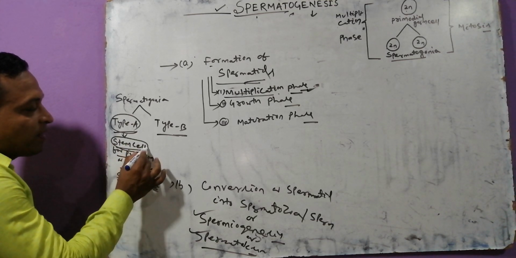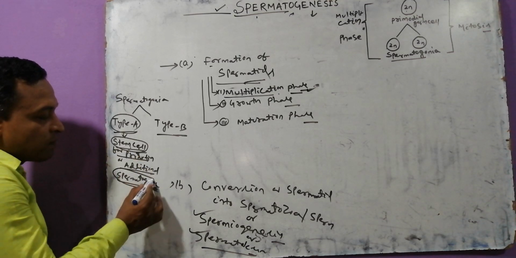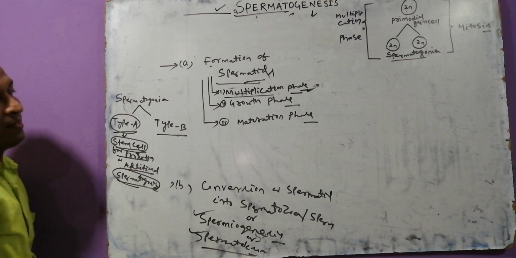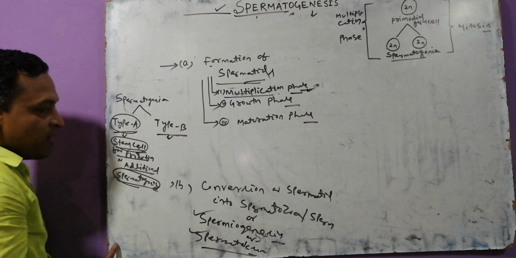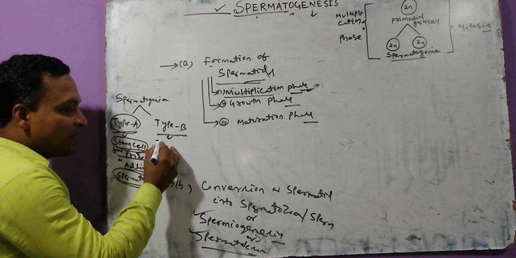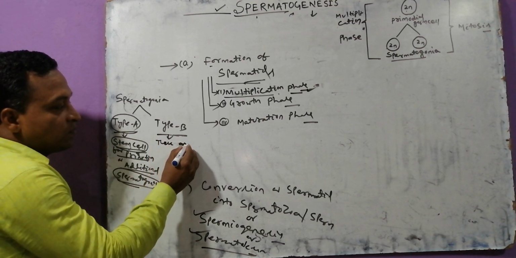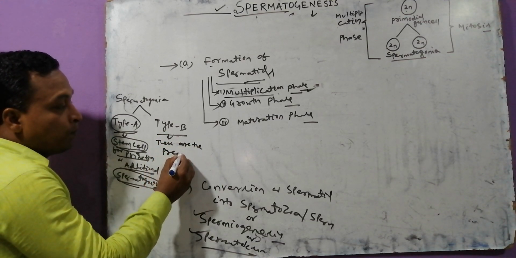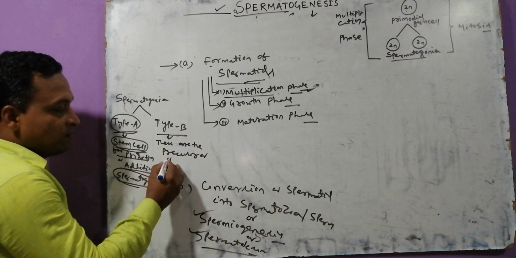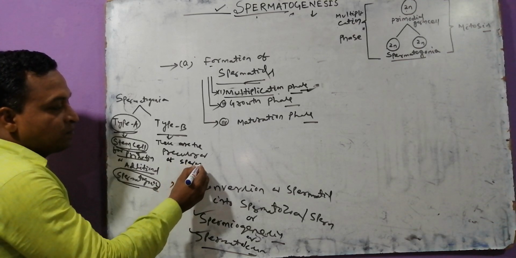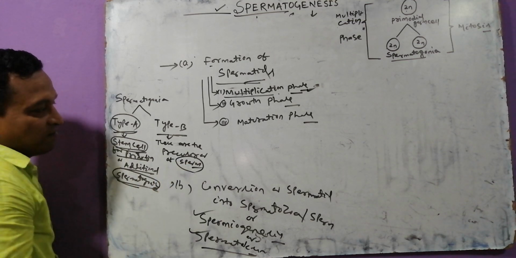Stem cell means a cell which divides continuously to produce cells. We can call that a stem cell. Here it divides continuously to produce spermatogonia, or we can call that the sperm mother cell. Type B spermatogonia are the precursor, meaning the previous stage, of the sperm. From these, sperms are coming out.